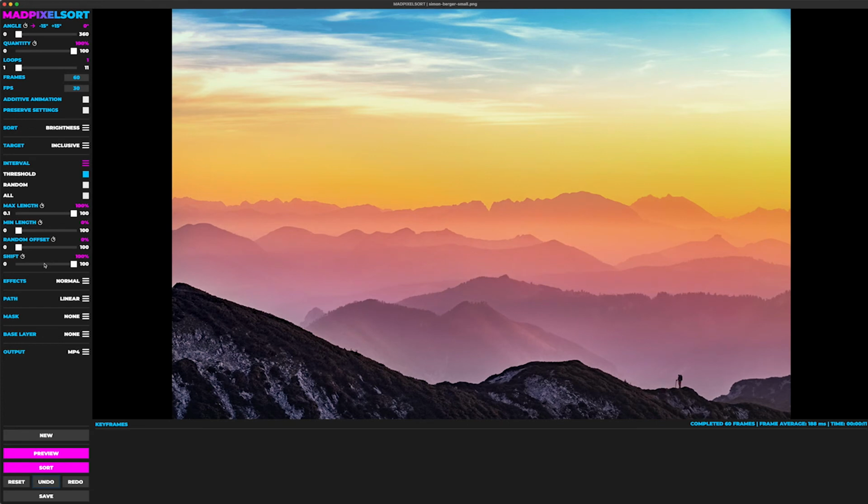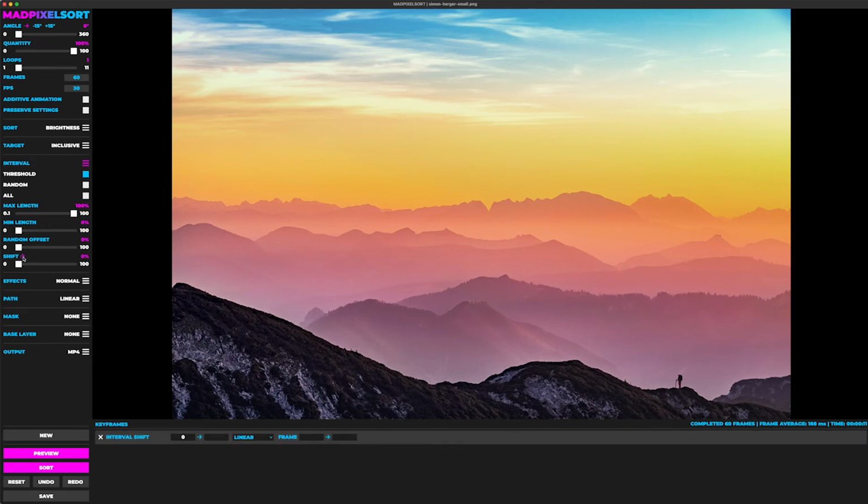But as I showed you before, this essentially just moves the interval. So if I want to animate this over the course of the animation, I would click this button, and then that will take the starting value, I modify it to its ending value, and then I click the button again. And as you can see here, this little interval shift keyframe popped up.